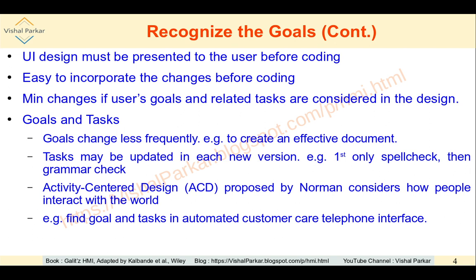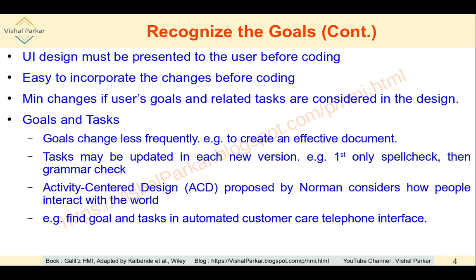For example, at the beginning only spell check is present, then in the new version grammar check is implemented, maybe in the newer version some kind of auto corrections and maybe auto suggestions are present, other than the formatting aids. So this is how tasks may change in new versions and updates, but the goal is the same, to create an effective document.